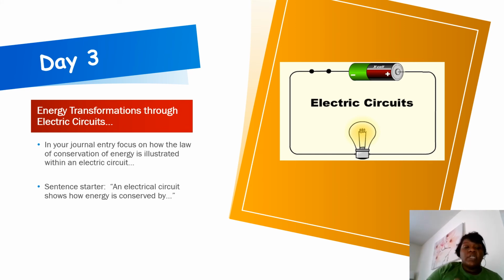So in your journal entry, guys, that's actually what I want you to focus on there: how the law of conservation is illustrated through a circuit. A possible sentence starter you could use is, an electrical circuit shows how energy is conserved by, finish the sentence. If you want to draw pictures here to explain, you may do that too.